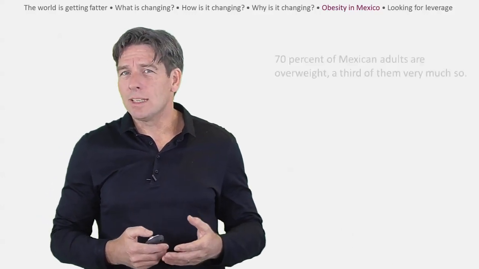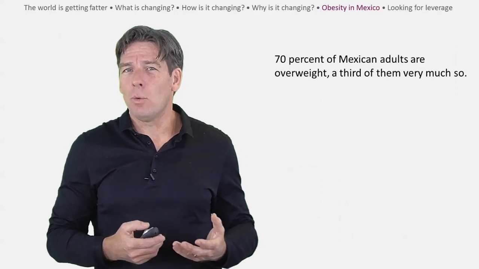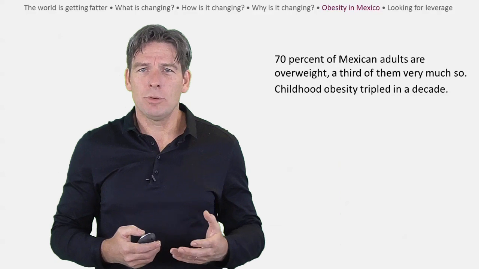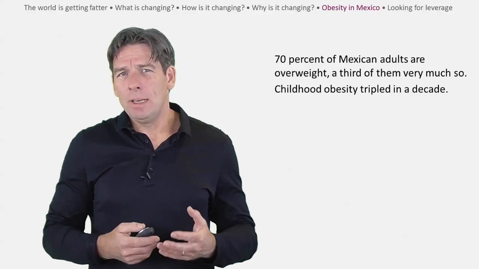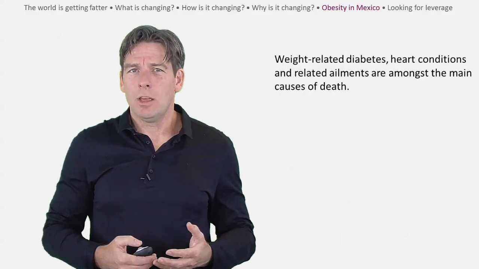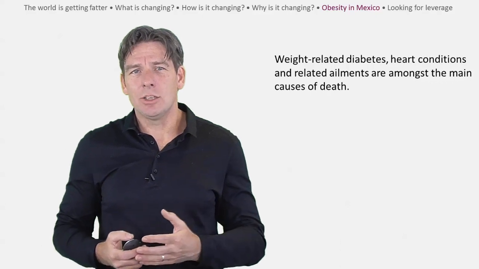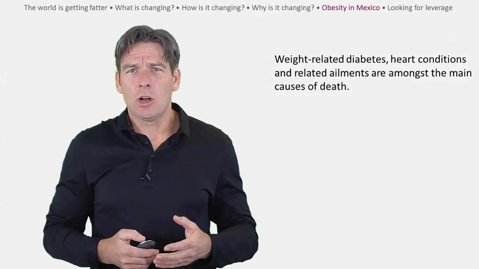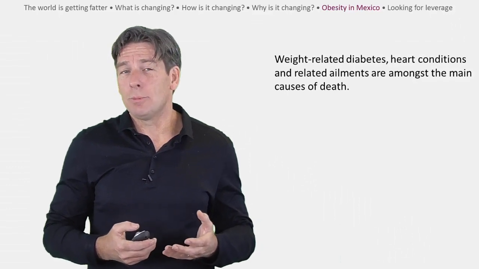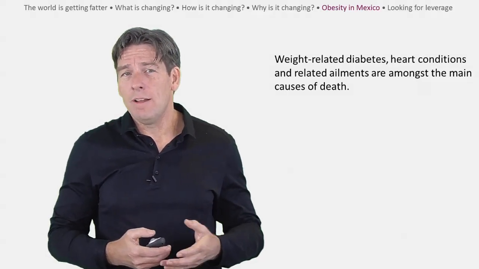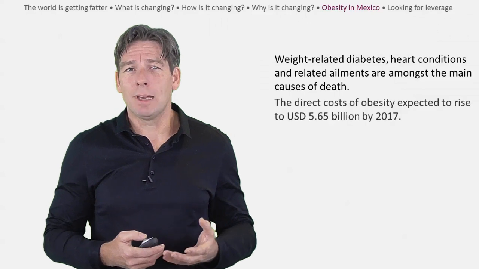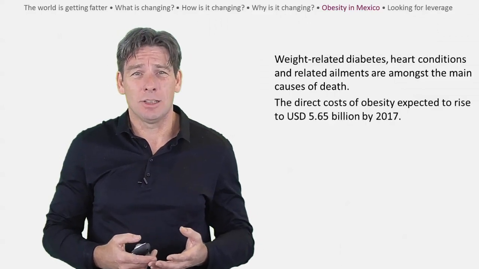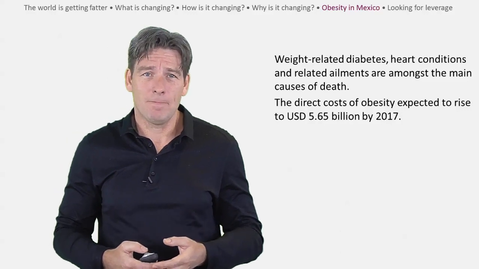The article reports that 70% of Mexican adults are overweight, a third of them very much so, and that childhood obesity tripled in a decade. Obesity in Mexico is a serious problem. Weight-related diabetes, heart conditions, and related ailments are now amongst the main causes of death. According to a report by the UN Special Rapporteur on the Right to Food, the Mexican Ministry of Health also expects the direct cost of obesity to rise to $5.65 billion by 2017.